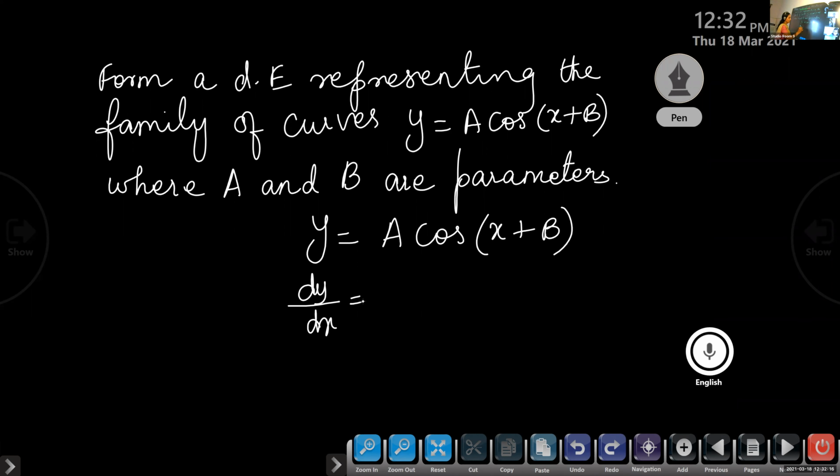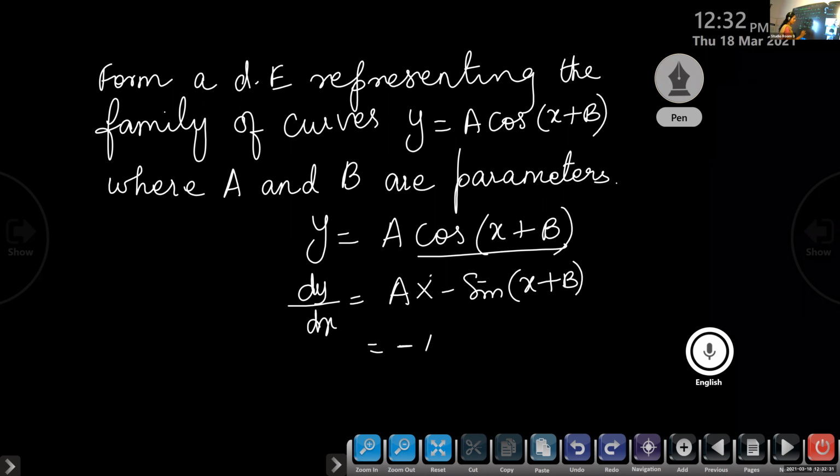So what is dy by dx? dy by dx is a into derivative of cos x, minus sin x, which is a into minus sine of (x plus b). So you can write this as minus a sine of (x plus b). Isn't it? Is it okay, Shubham?